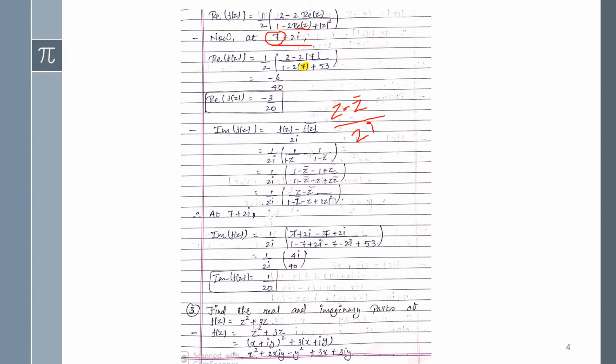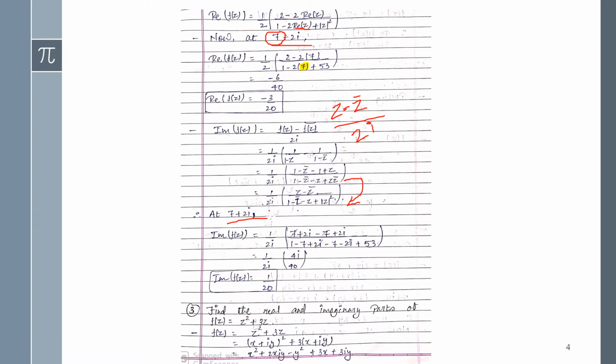Definitely here we will write it for the imaginary part of f of z. So in place of z we will apply f of z. Okay, and then after putting its values and simplifying, again reminding that z into z bar equals mod z whole square, and this one definitely you have to find for the particular point 7 plus 2i. So I'm writing this equation and you will get the final answer.